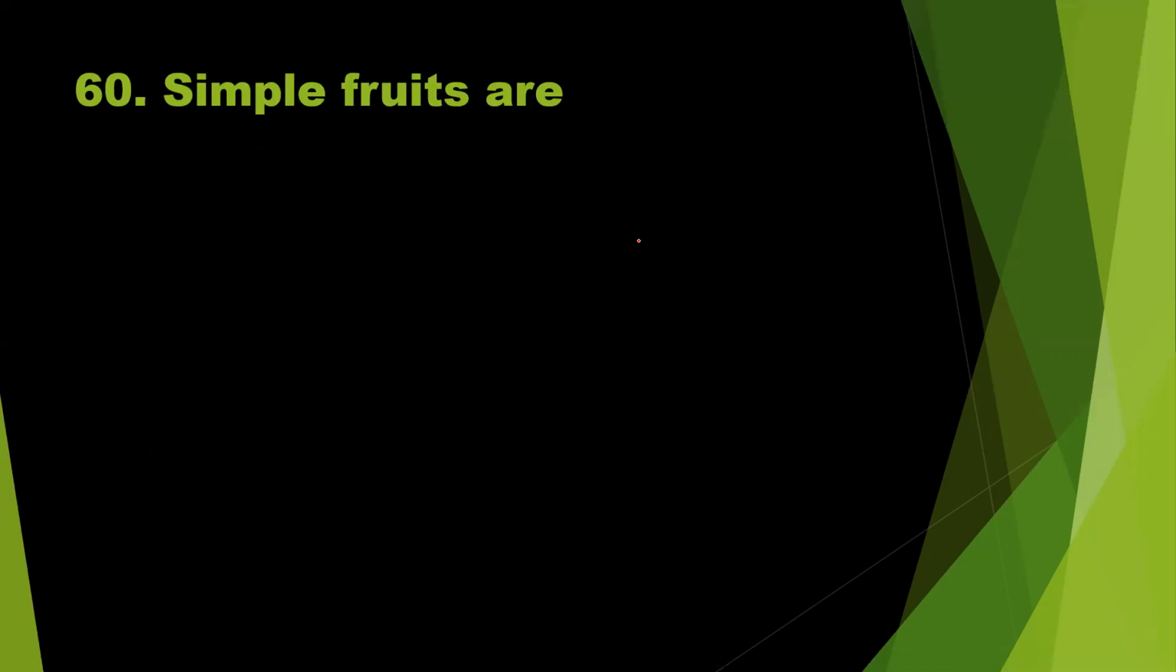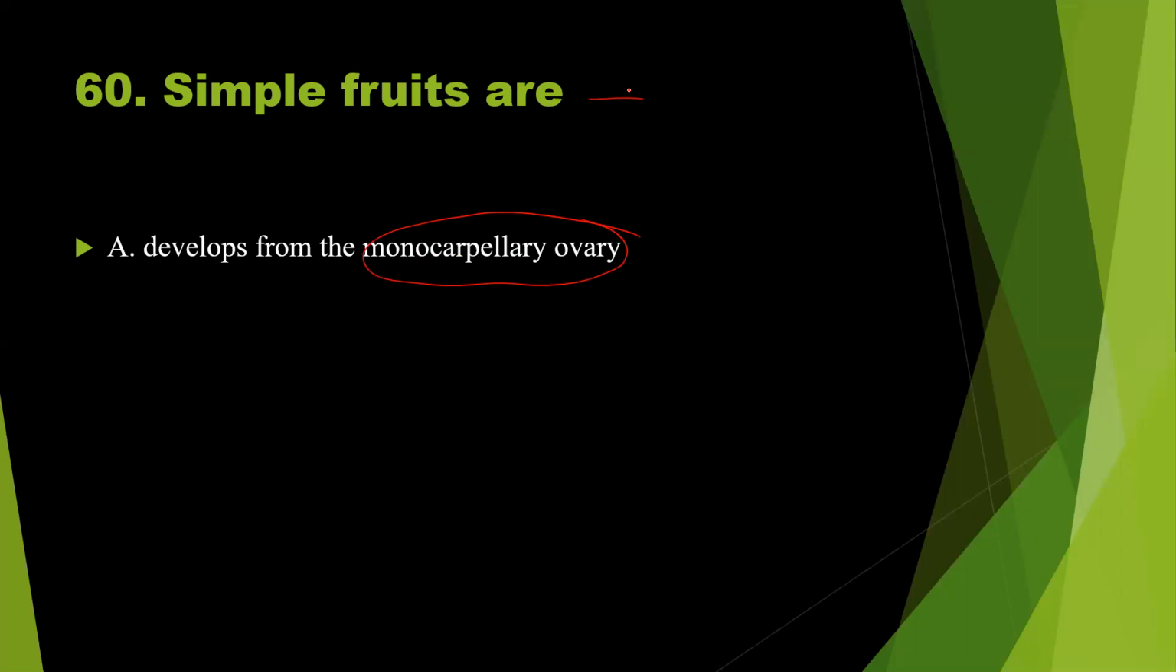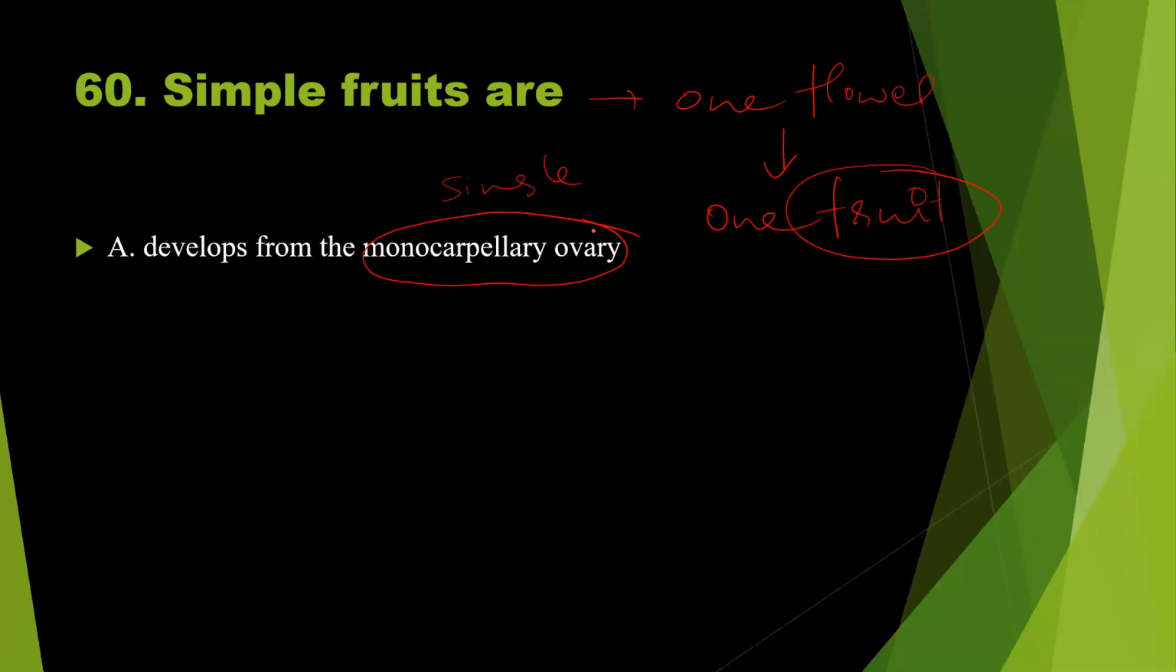Simple fruits are developed from the monocarpellary ovary. Simple fruit means what? One flower produces one fruit. So to produce fruit is actually the ovary. Ripened ovary is called as fruit. Monocarpellary means single carpel. Single carpel consisting ovary produces one fruit. So this statement is correct.